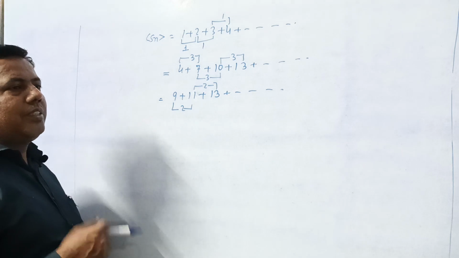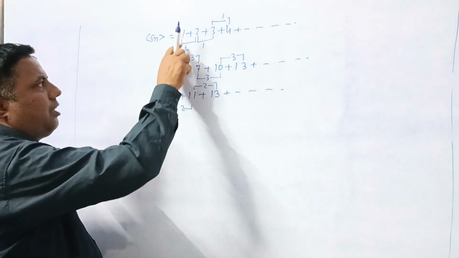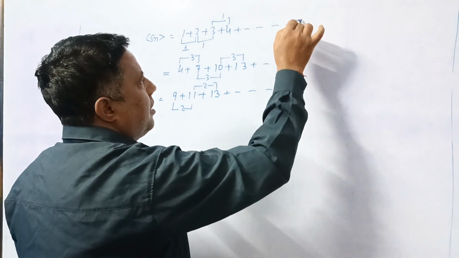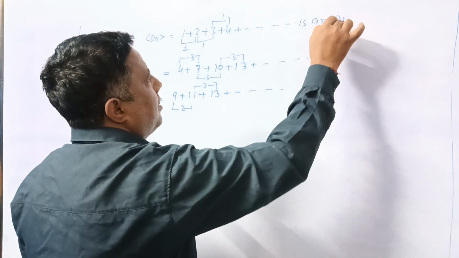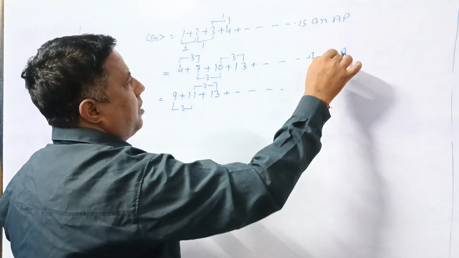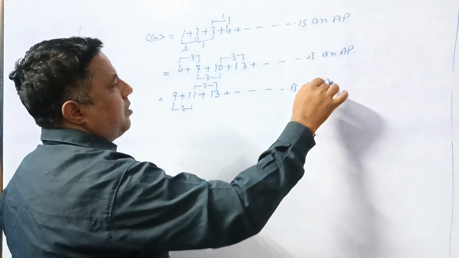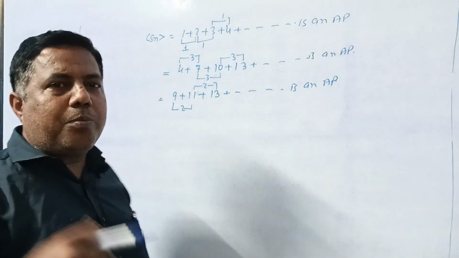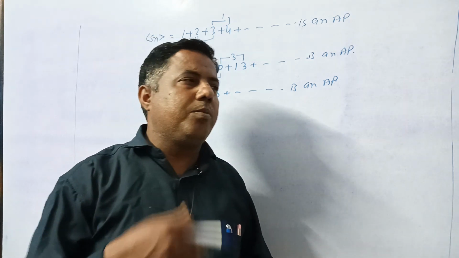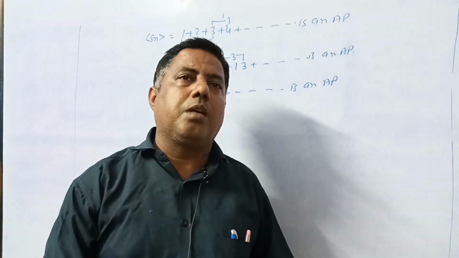तब इसे हम लोग समांतर श्रेणी कहते हैं. ठीक है. For example, we consider here the difference is always 1, 1, 1. Then we can say it is an AP. Here also the difference is the same. It is an AP. The difference is also the same. It is an AP. Then by adding or subtracting a constant number, we find their successive terms, then it is known as arithmetic progression.